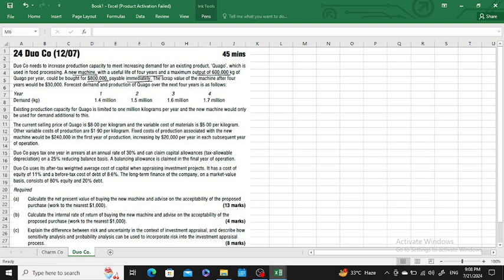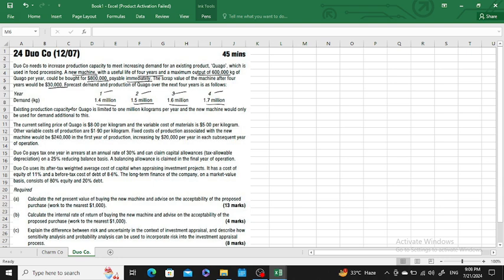The scrap value of the machine after 4 years would be 30,000. The forecasted demand and the production for the next 4 years is as follows. Okay, sir, the forecasted demand is as follows for years 1, 2, 3 and 4. The demand for year 1 is 1.4 million, year 2 is 1.5, year 3 is 1.6, and year 4 is 1.7.